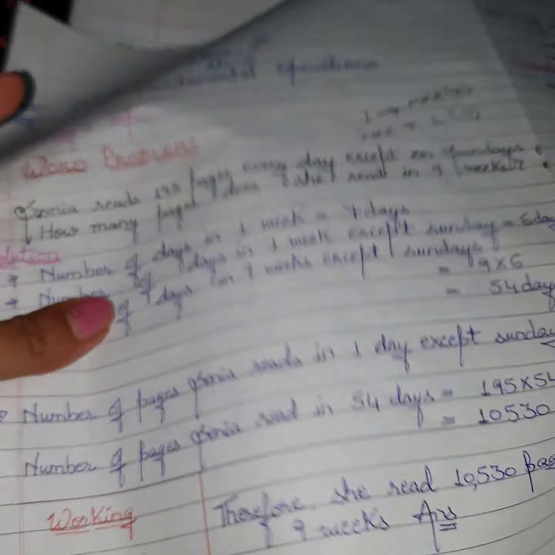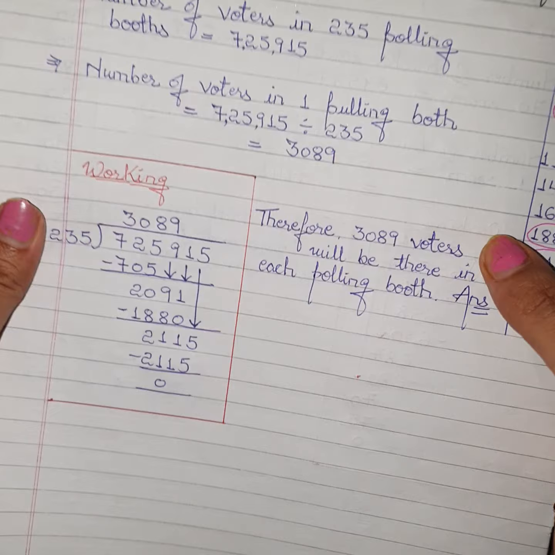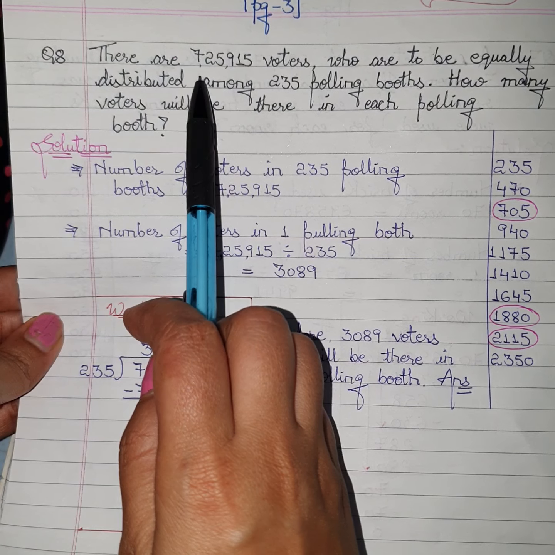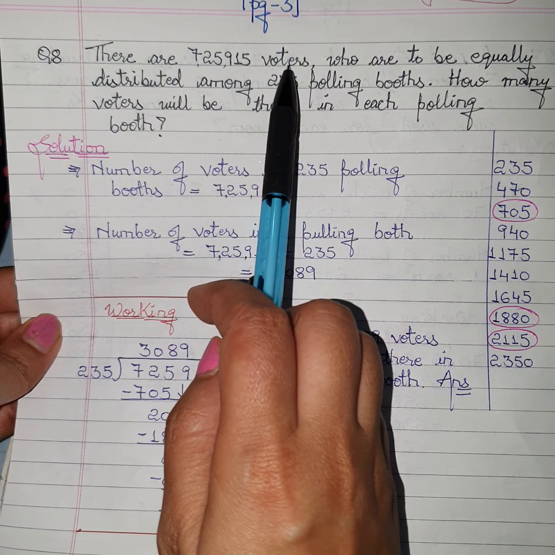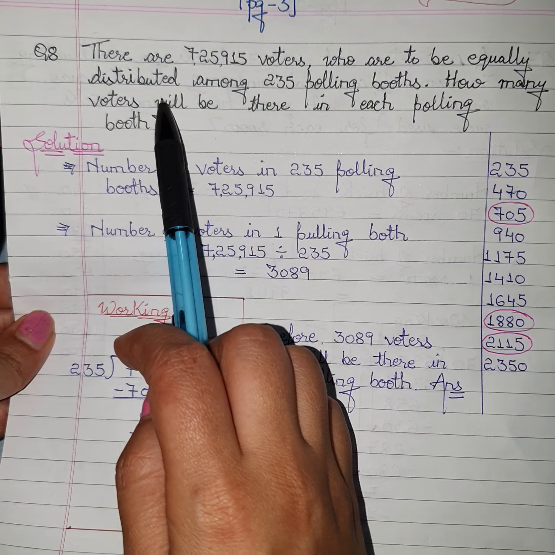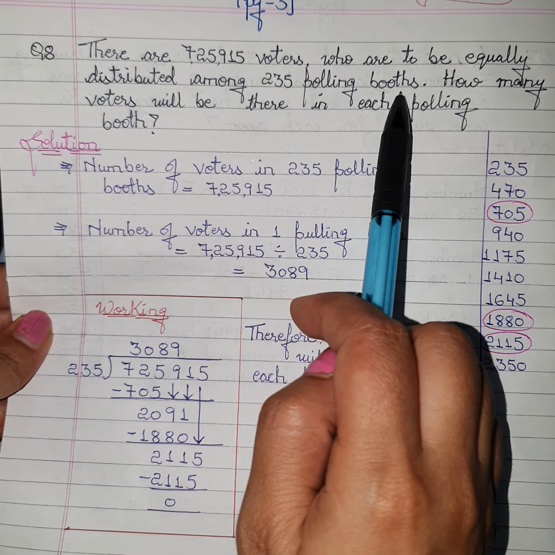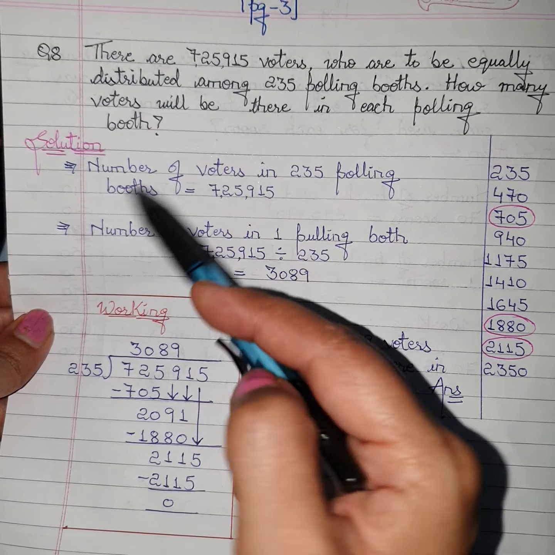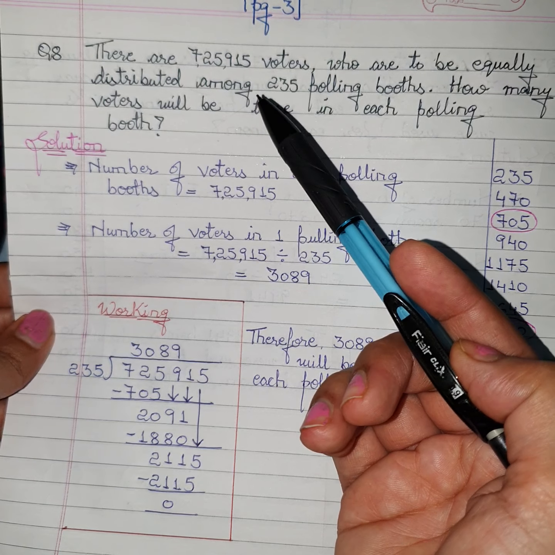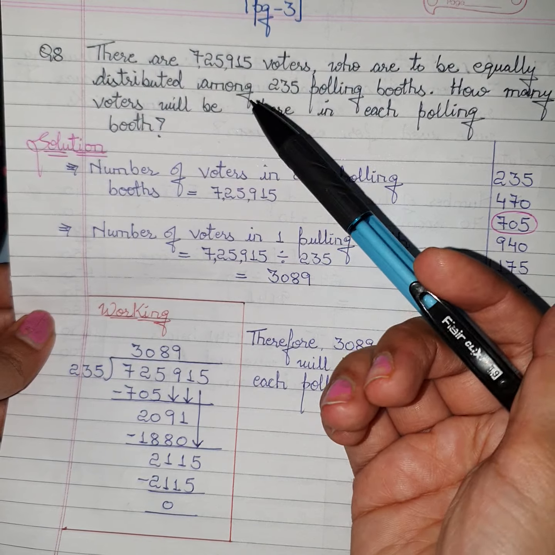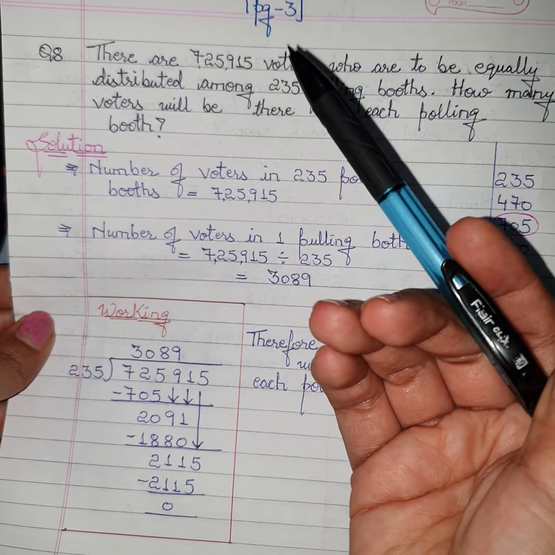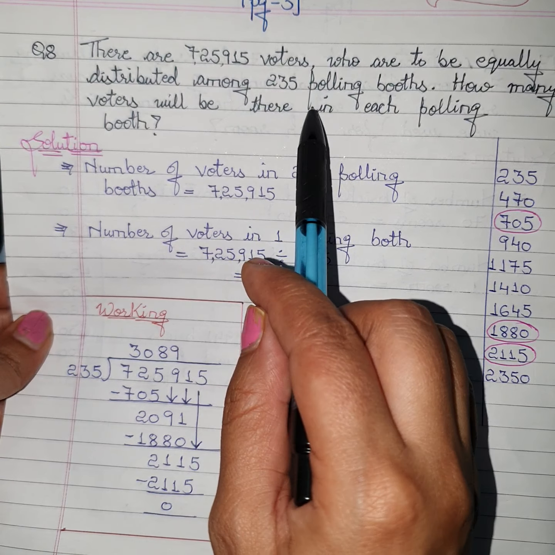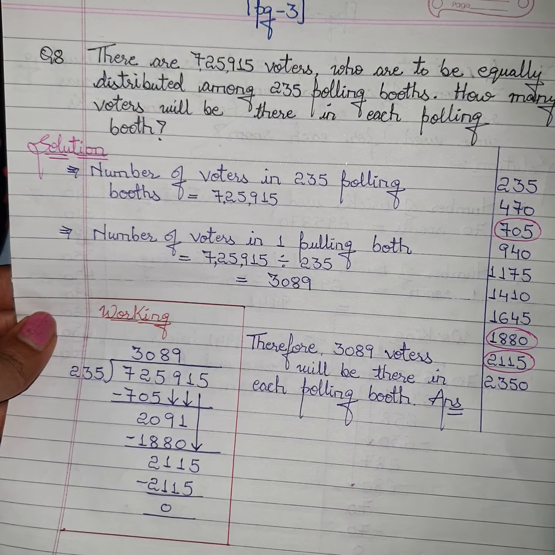Now let's come on to the next question, question number 8. Question number 8 is: there are 7,25,915 voters who are to be equally distributed among 235 polling booths. Voters means those people who go to put vote. Whenever there are elections, the people who are above the age of 18 years go to give their votes. So they are called voters, and they go to different polling booths for giving their votes.